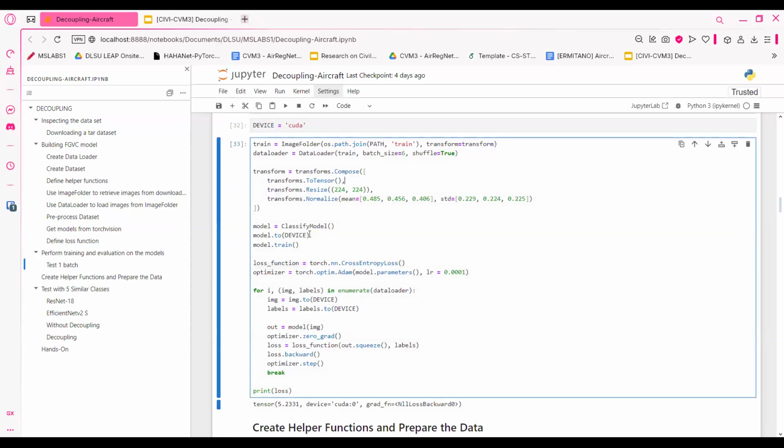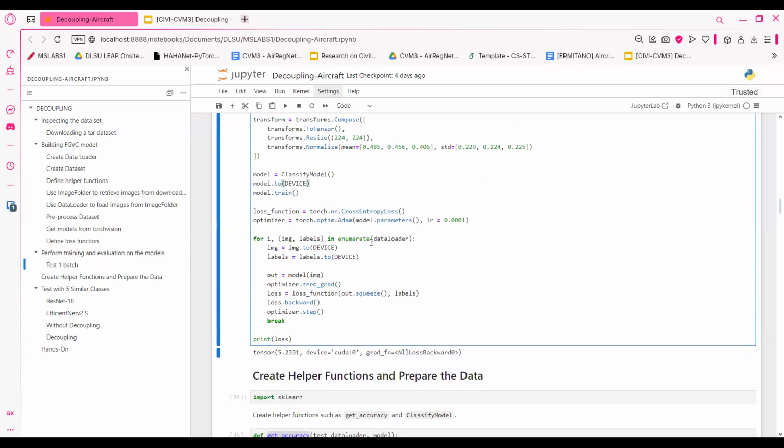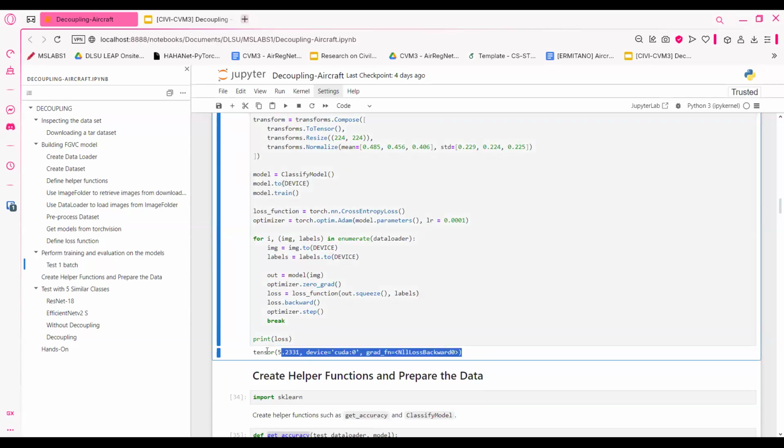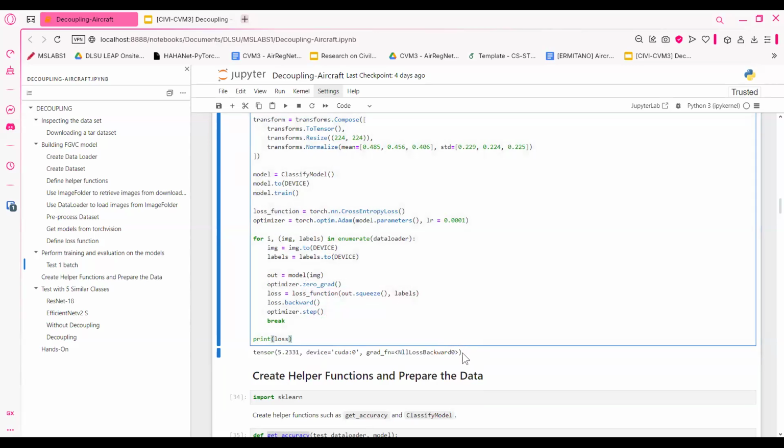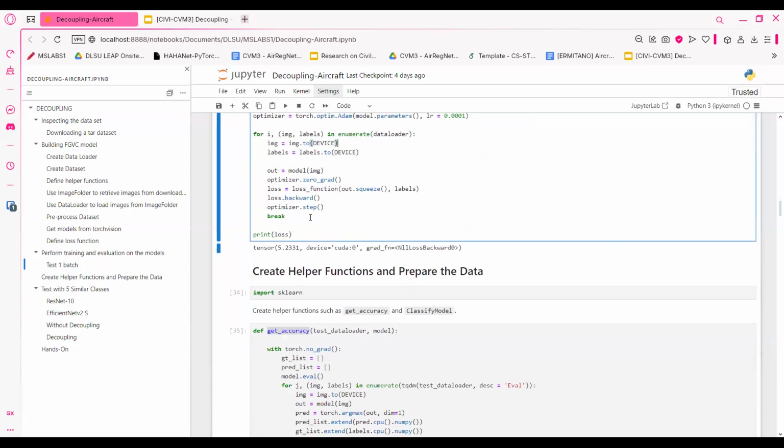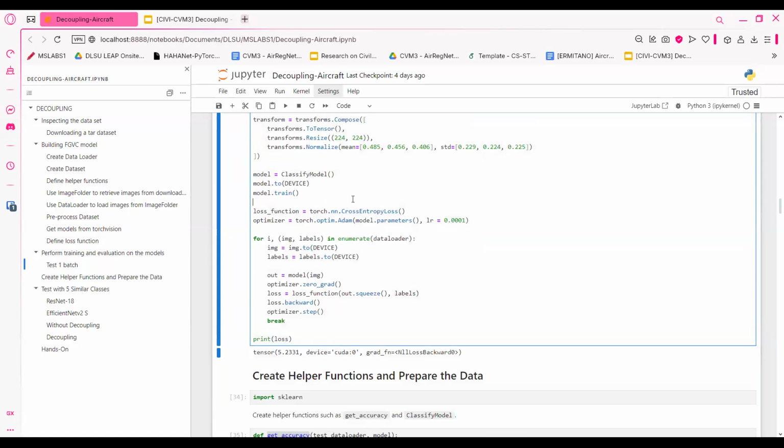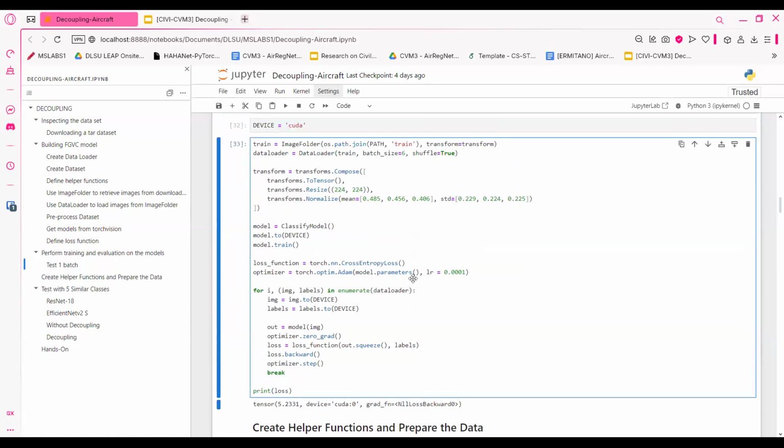So here I have the standard image classifier. It's not the decoupling yet. We're just testing if everything works first. So how do I tell it works? Well, this message has to show up to tell that it's working. I'm assuming everyone knows how to build an image classifier.